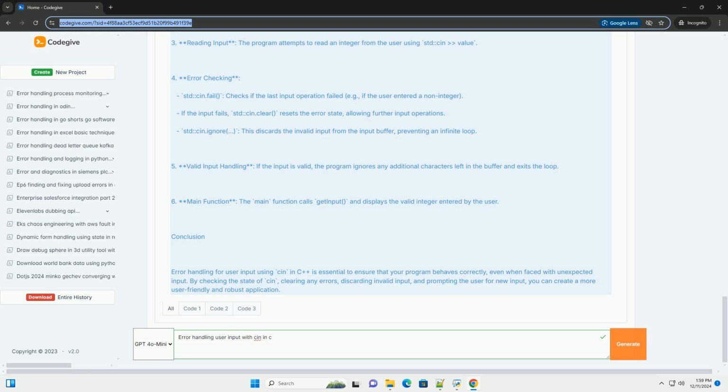Please enter a valid integer." << std::endl; else. // if input is valid, discard any extra characters in the buffer. std::cin.ignore(std::numeric_limits<std::streamsize>::max(), '\n'); break; // break the loop if input is valid.